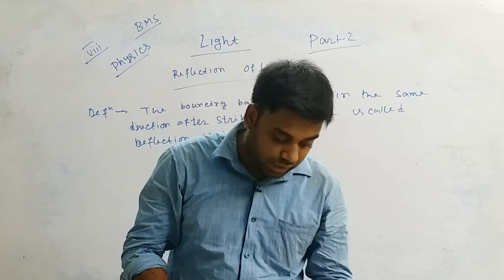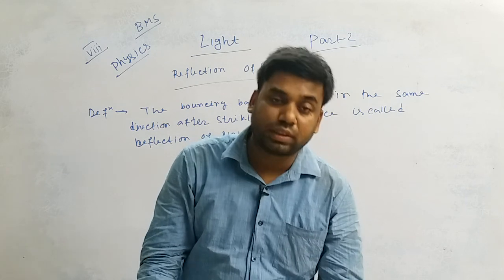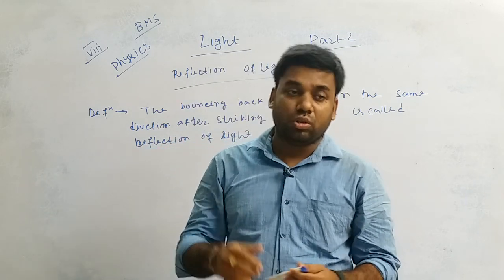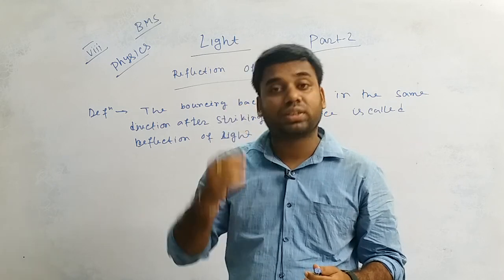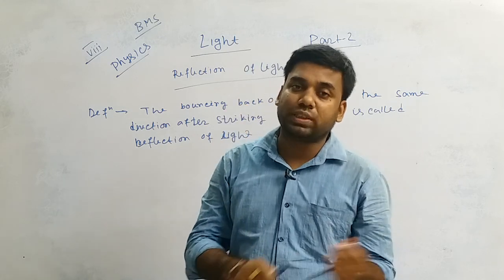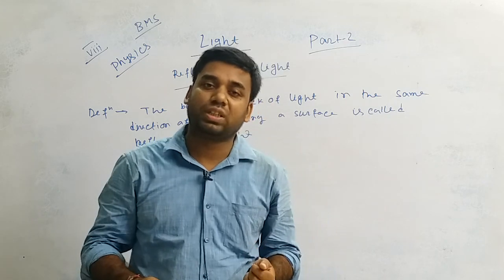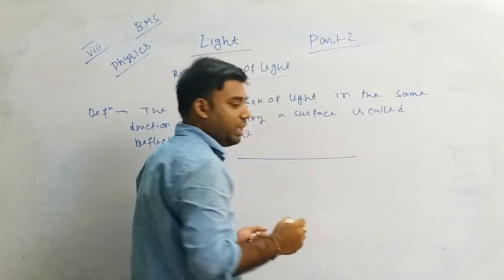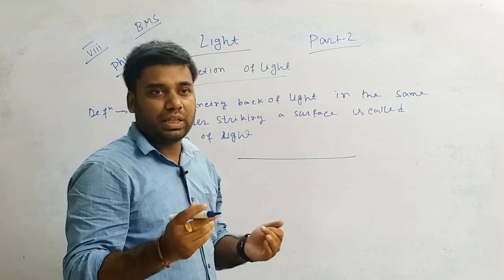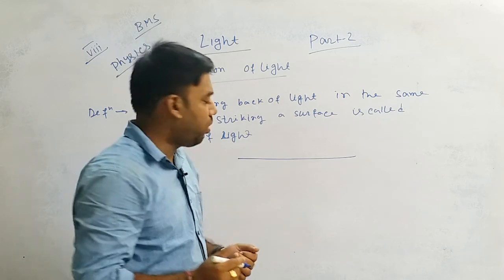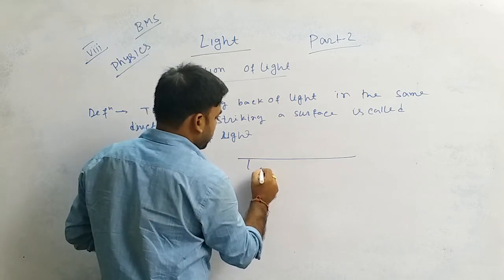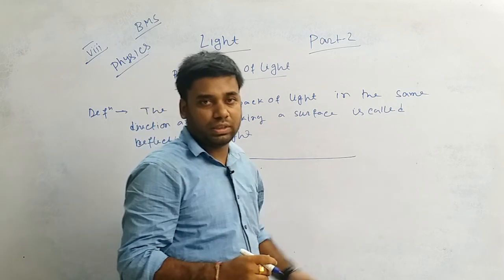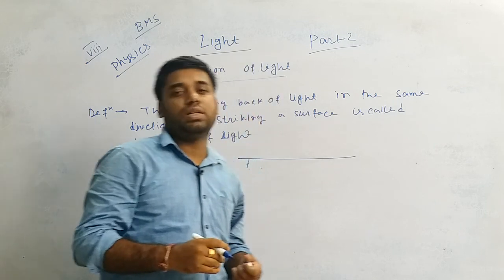Before explaining this, I want to ask what is linear propagation. Although I have discussed it in the previous class, linear propagation means light travels in a straight line. That property of light, for which it can travel in a straight line, is called linear propagation.